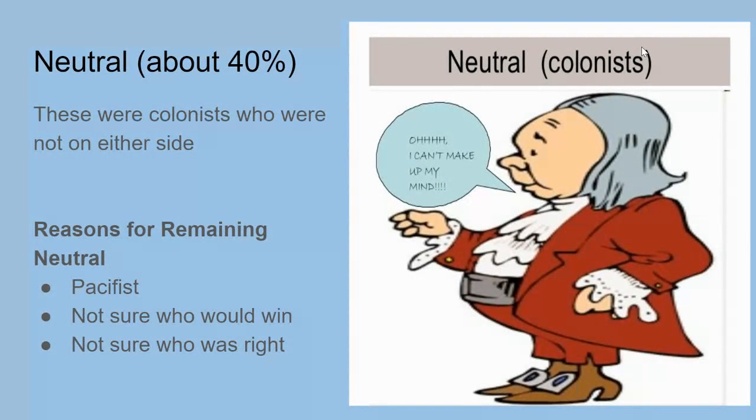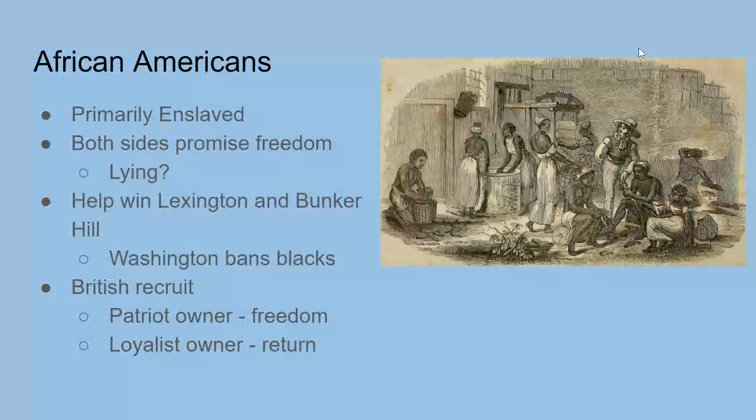And the neutral group is also about 40%. So these are colonists who are not on either side. And it might be that they're pacifists, they are against war, that they're not sure who would win, or they're just not sure who was right. So there's three groups in this time period, like I said, and those are the three.